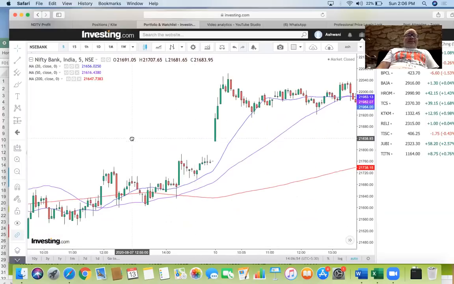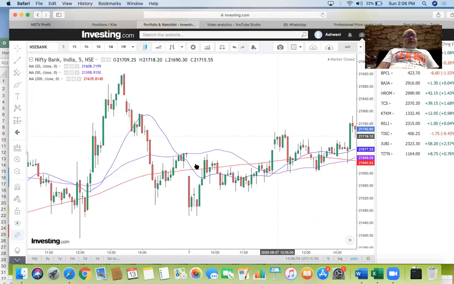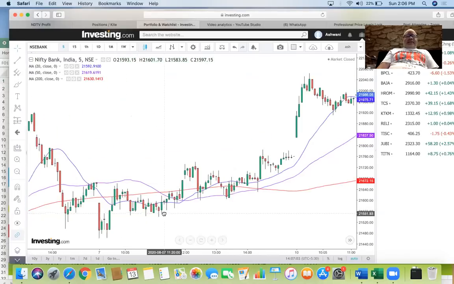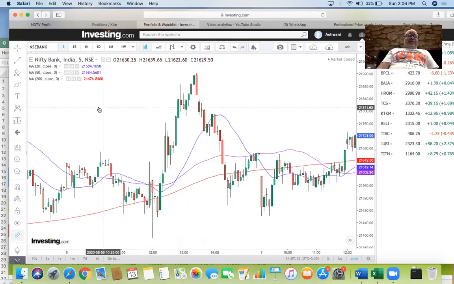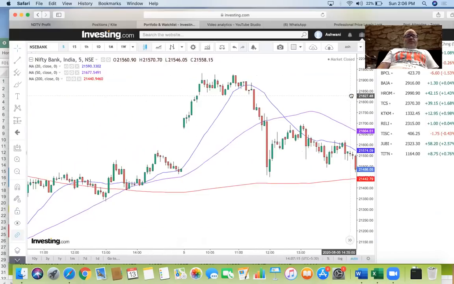So use this basic thumb rule that if price is away from 200, away from 20, you will take the other side. If price is near 20 and 200 and both of them are together, you will take the range expansion route. Again, if you see here, price and 20 are far apart and 200. So immediately you got a collapse.